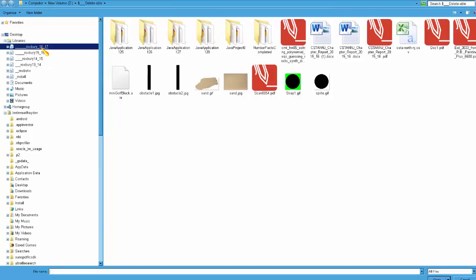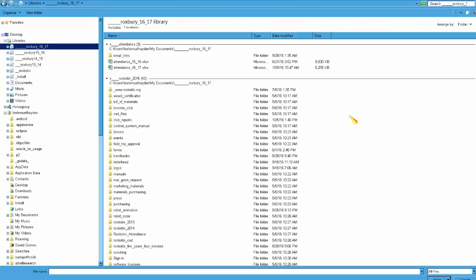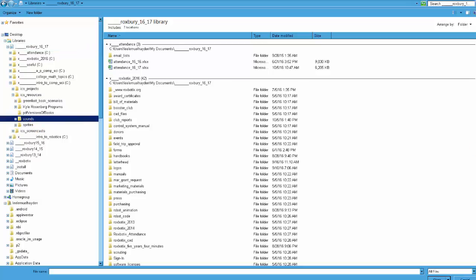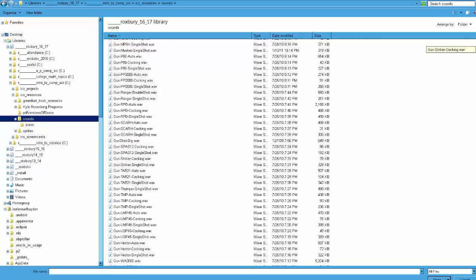For you, they're going to be out on the F drive under Intro to Computer Science, under Sounds. For me, it's someplace else, but let me go find them. So I'm going to do Sounds, and I'm going to go to, let's see, there.